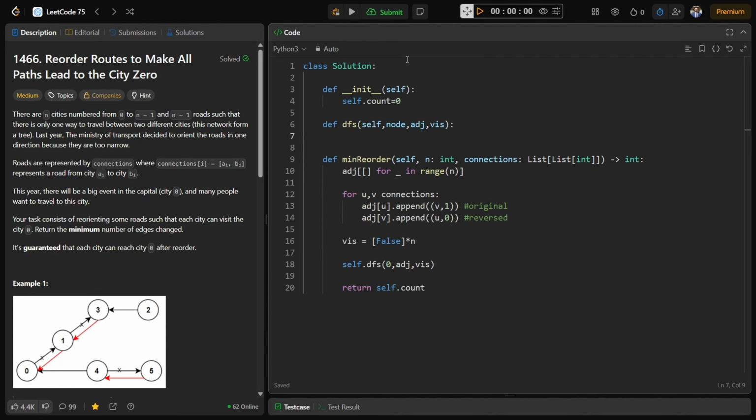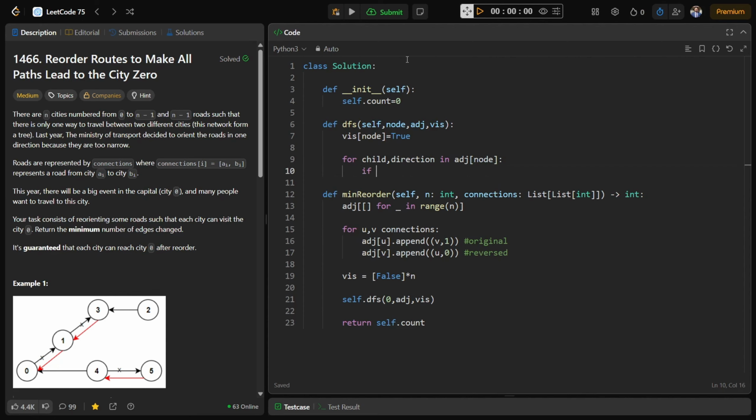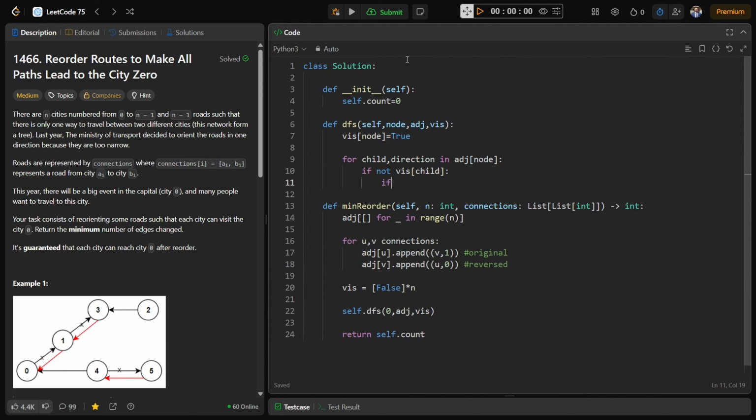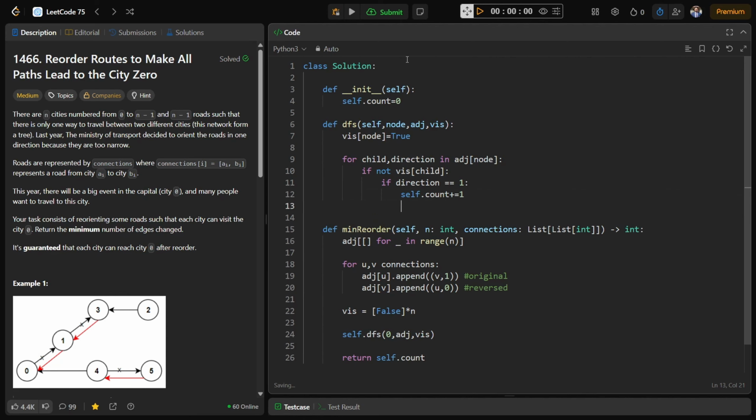We'll mark the visited node as true first. Then we go through its child and the direction, which is basically 0 or 1. For adjacency of node, we check if the child is not visited. Then we check if direction equals 1, and we do self dot increment the count.